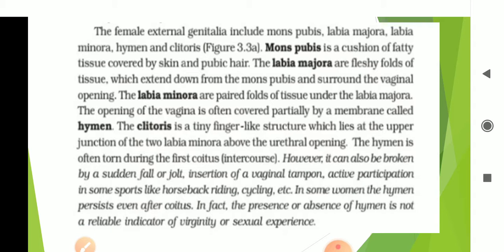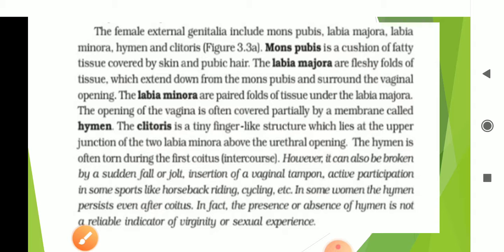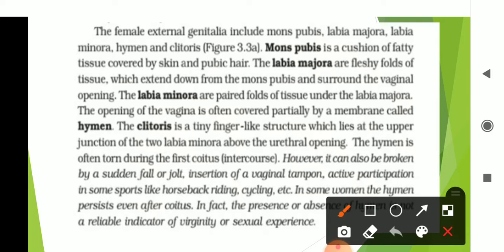The labia majora are fleshy folds of tissue which extend down from the mons pubis and surround the vaginal opening. The labia minora are paired folds of tissue under the labia majora. The opening of the vagina is partially covered by a membrane called hymen.